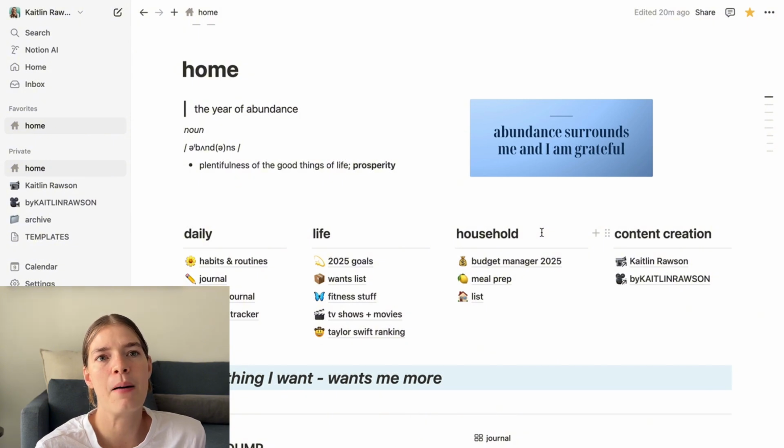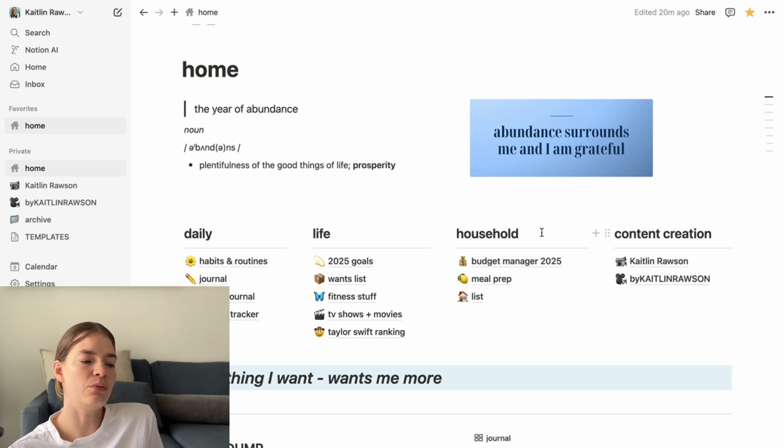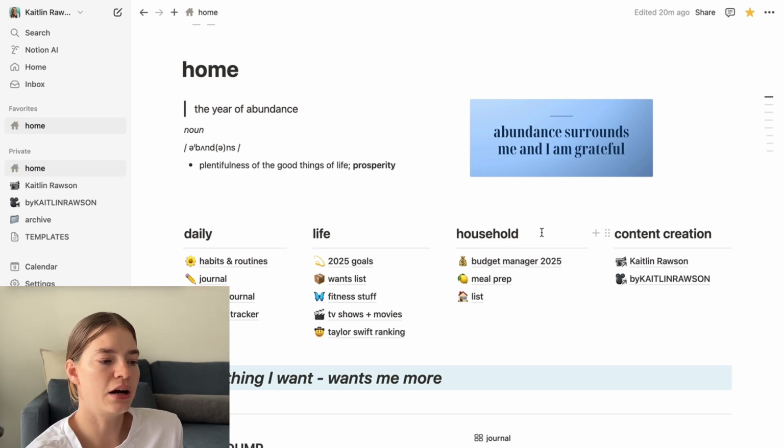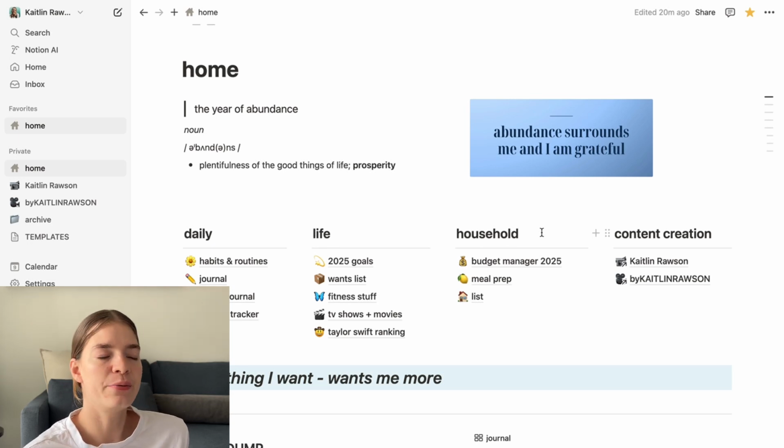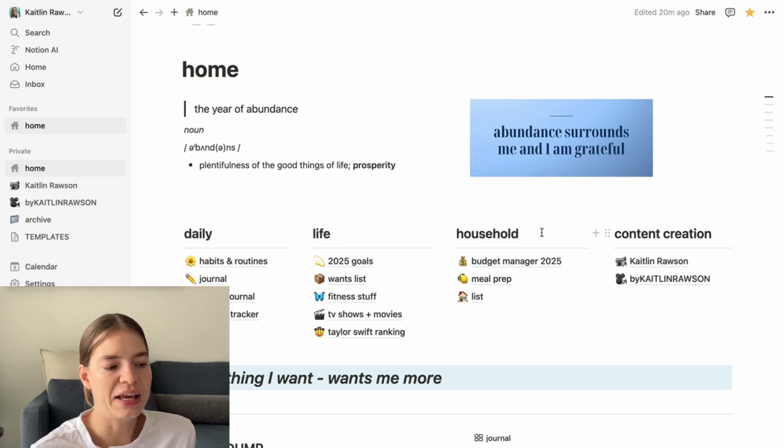We sat together on the 1st of January. We looked at our budget and we planned, and we decided which categories are working for us, which categories are not, where do we need to increase, where do we need to decrease, where are we trying to save money, how much are we trying to save. So that is all sorted and set up.